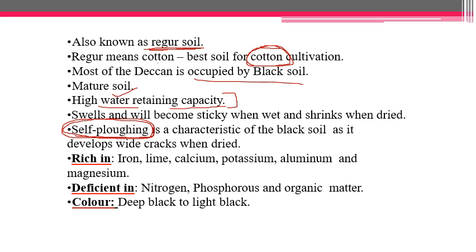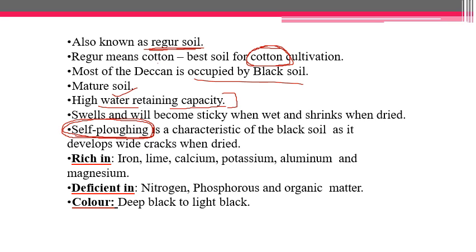Why is it known as self mulching soil? Because when it gets even a little water, it swells quickly, and when it loses the water, it gets dried up quickly and it develops cracks.